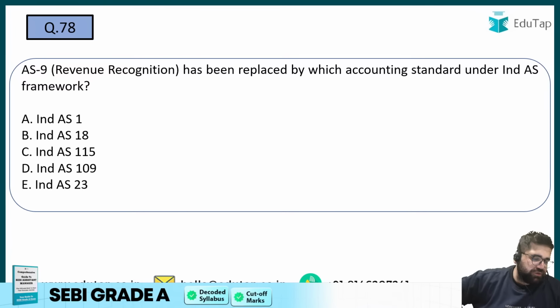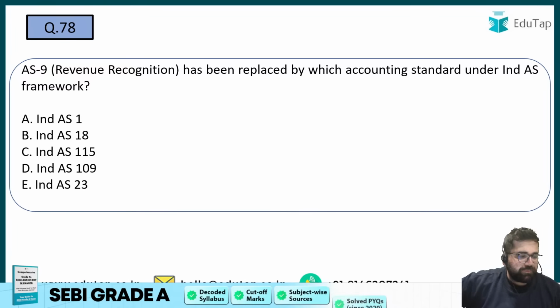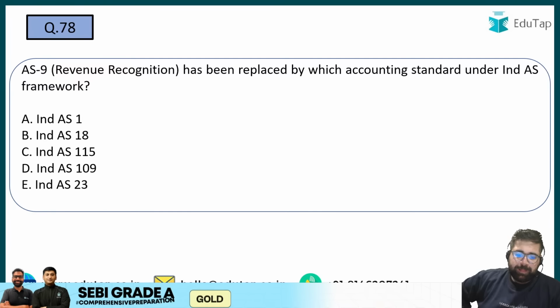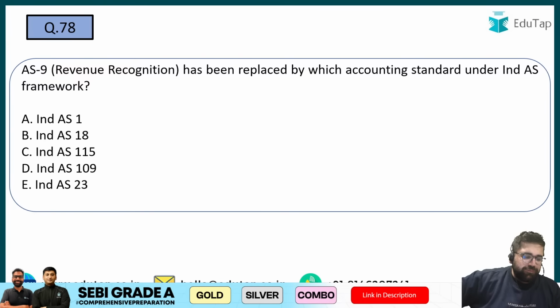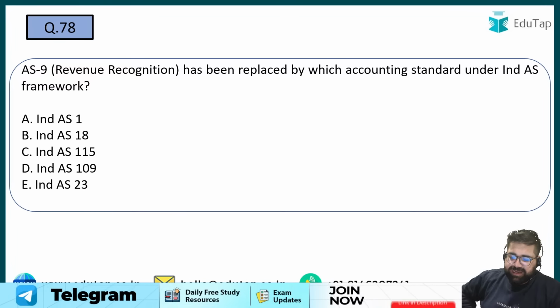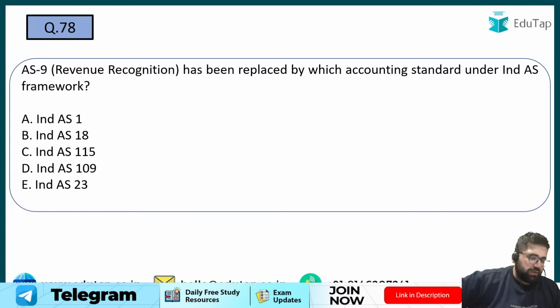A very important question. Please tell me the answer of 78.